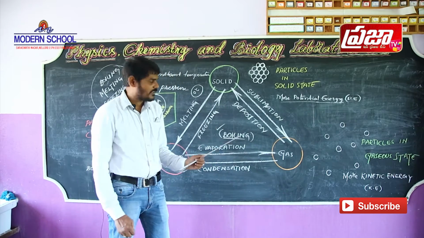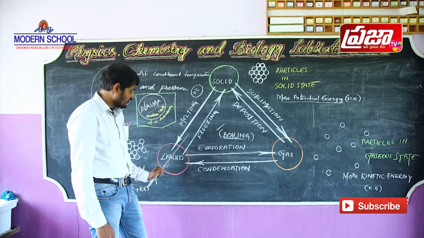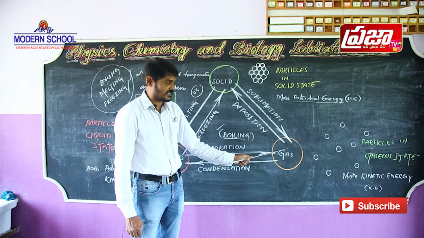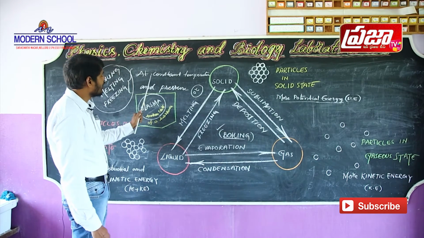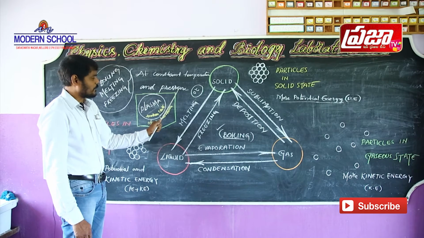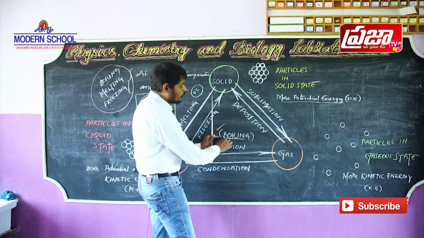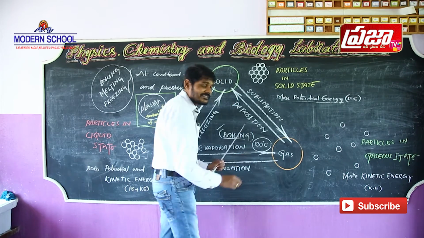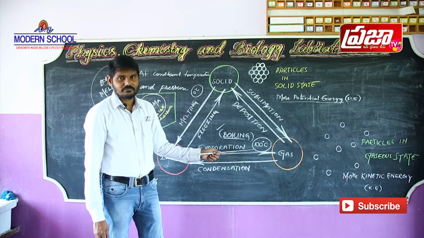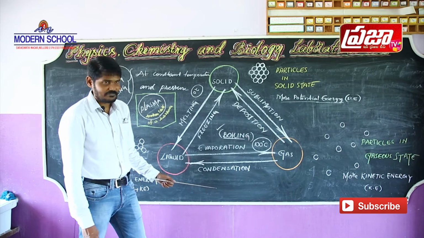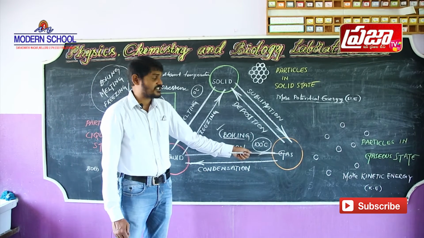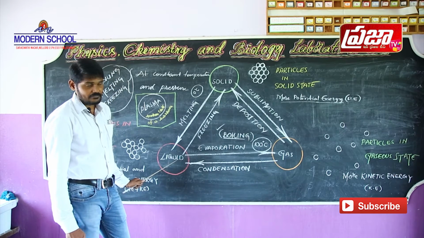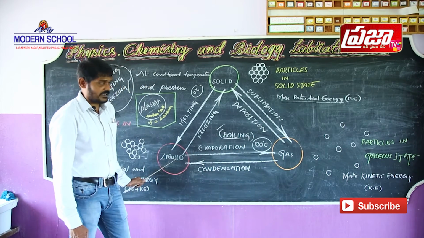Now, let us discuss boiling. What is boiling? Boiling is also the change of a liquid state substance to gaseous state, but it is done at constant temperature and pressure. The boiling point of water is 100 degrees centigrade or 373 Kelvin. Next, condensation. Condensation is the change of a gaseous state substance into liquid state, gaseous phase to liquid phase.